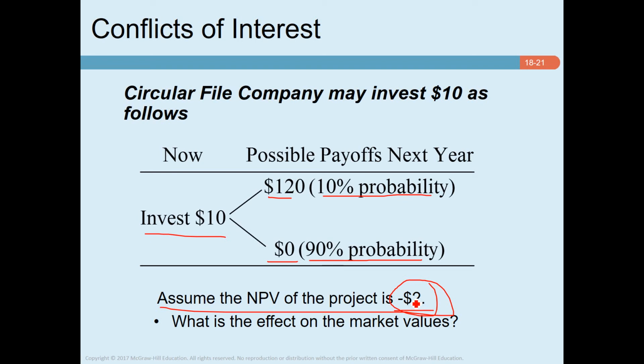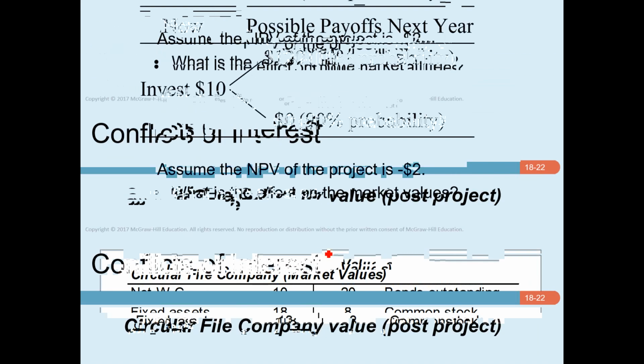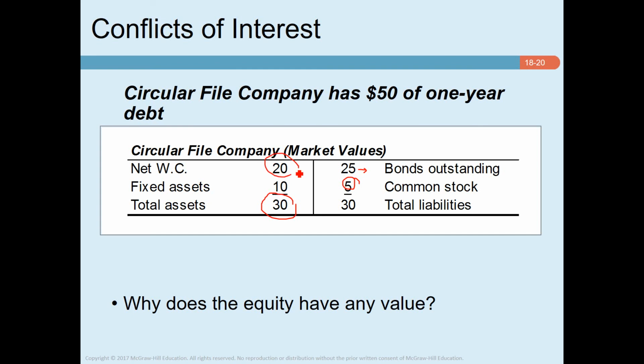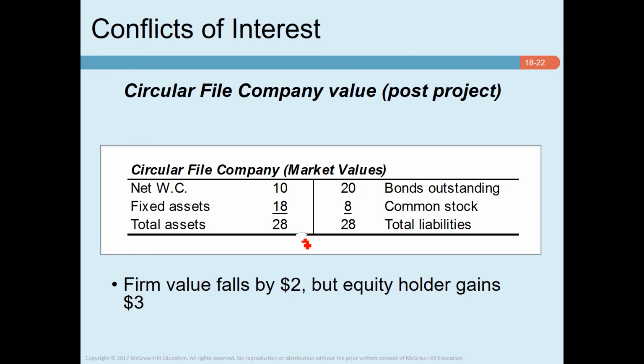So what happens is, as the company goes for this negative $2 NPV project, previously it had net working capital of $20. From this $20, $10 was used to take this project.